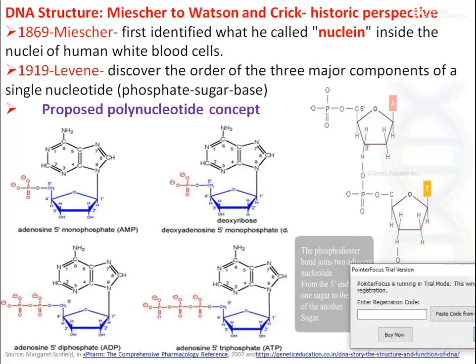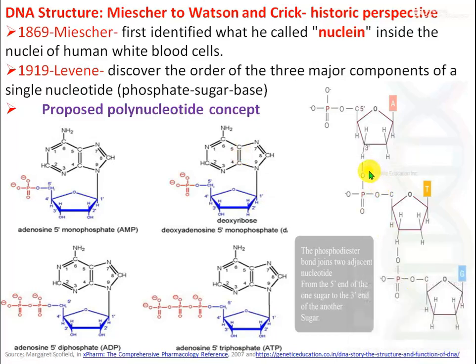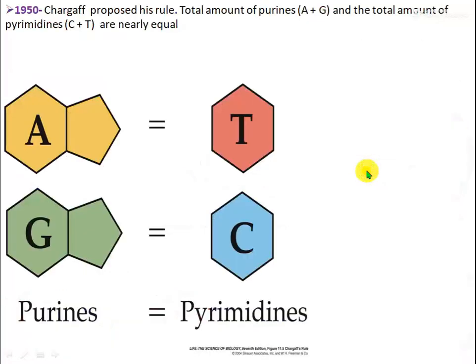After that, there was one scientist, Chargaff. Chargaff proposed his rule, the Chargaff rule.